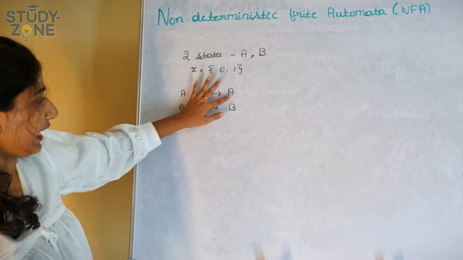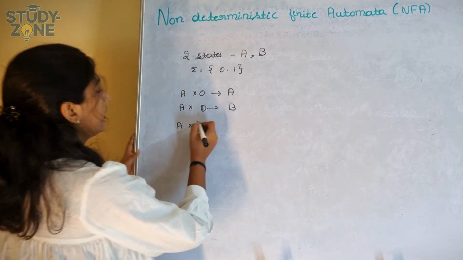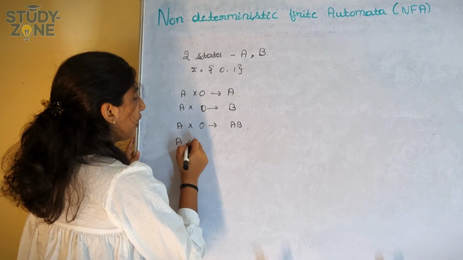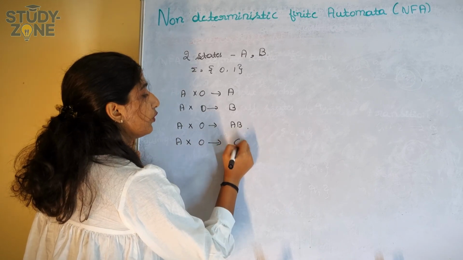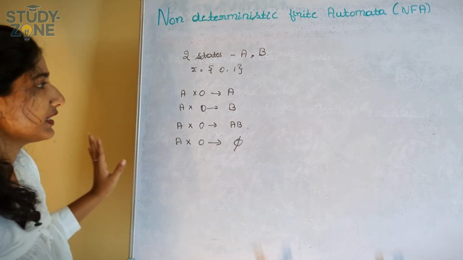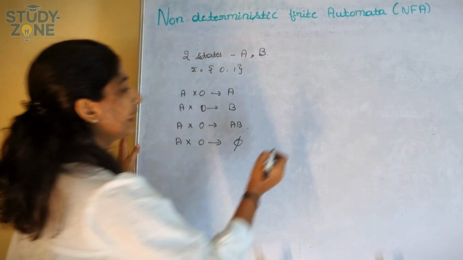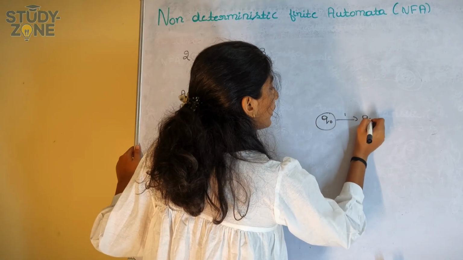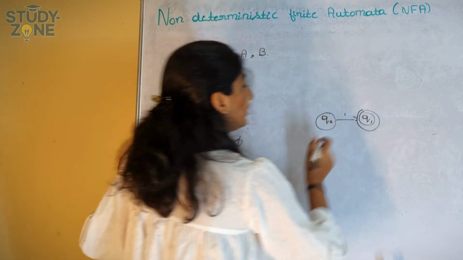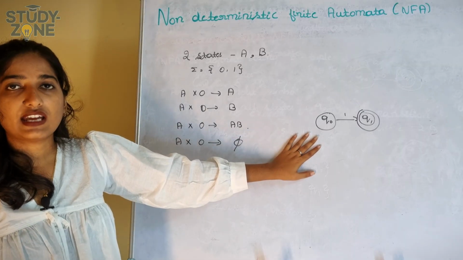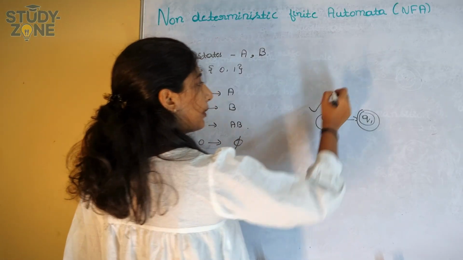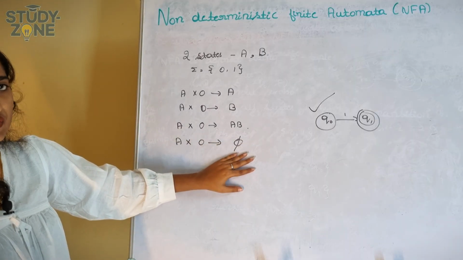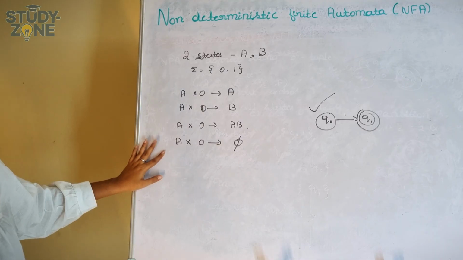A on 0 it can move to A, A on 0 it can move to B, A on 0 it can move to A and B, and A on 0 it can move to the empty set, which means it can be like Q0 on 1 moving to Q1. No need to represent 0 here. This one is also correct to represent NFA, which means A on 0 it can be moving to the empty set also. All these cases are correct.